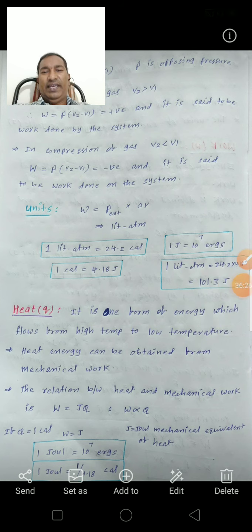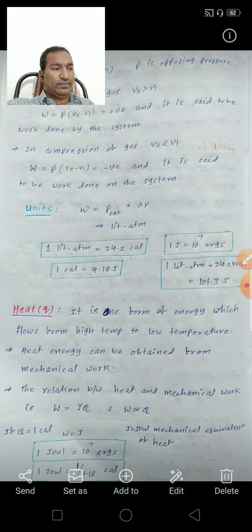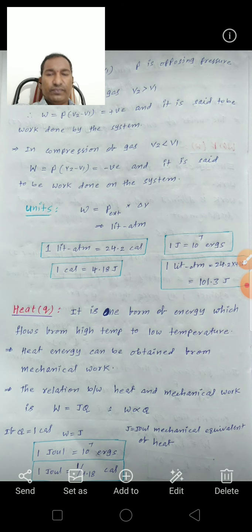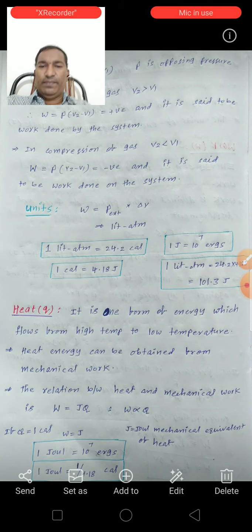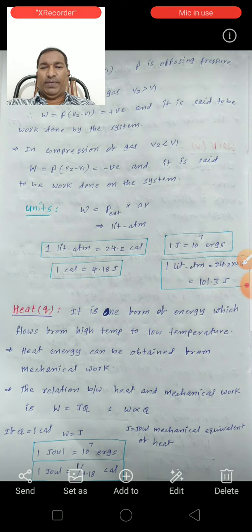Next, heat. See here, heat is one form of energy which flows from high temperature to low temperature.